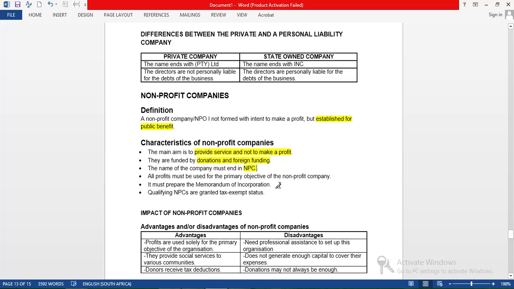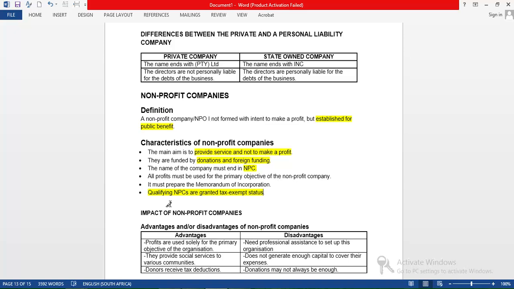And also it must prepare a memorandum of incorporation just like another company and register with the register of companies just like another company. Another characteristic is that some of the non-profit companies are exempt from paying tax. It means they may not pay tax, but not all of them, some of them. Is that okay? Good examples of non-profit companies are churches. Most churches, of course, I know nowadays you may disagree, but most churches are established with the intention of benefiting the public spiritually and stuff like that.